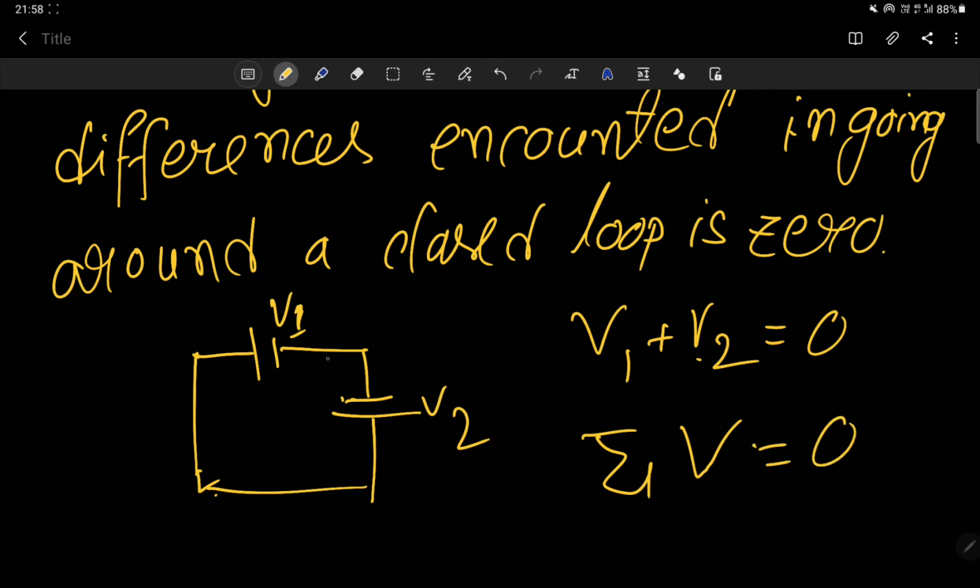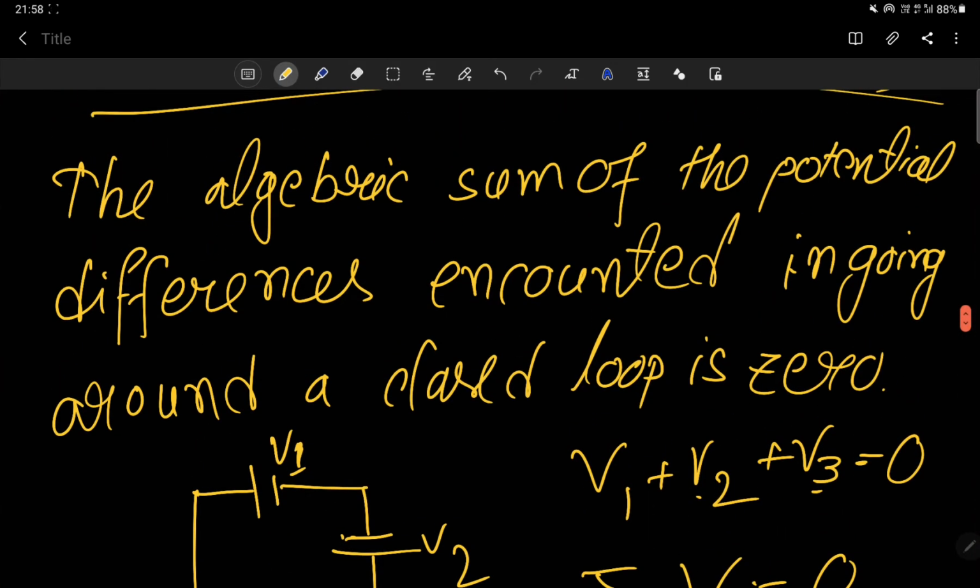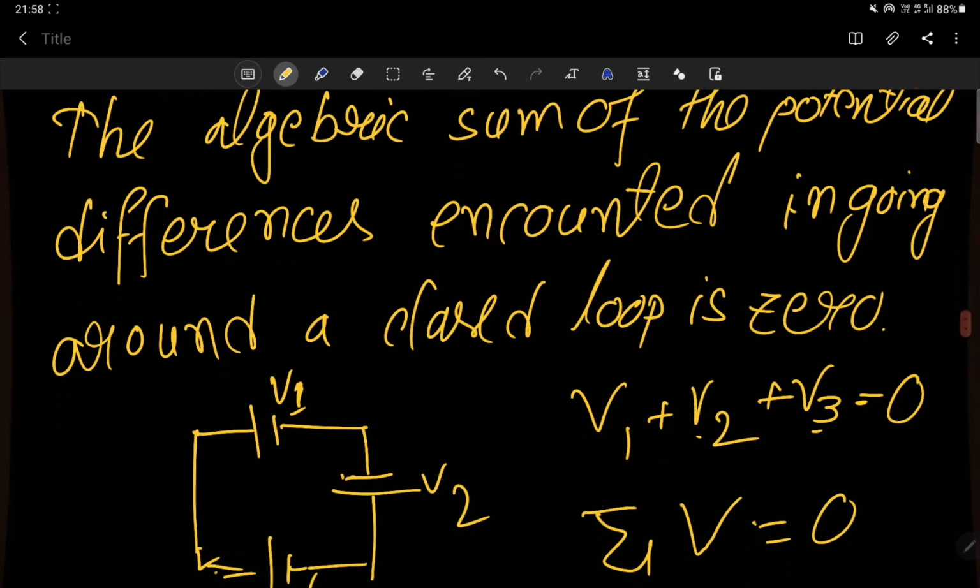In this form you can write that sum over V is equal to 0. Here I have given only two potentials. I have actually shown you only two batteries or potentials, V1, V2. Correct. So there can be another battery which has potential V3. So you can write V1 plus V2 plus V3 is equal to 0. So this is the Kirchhoff second law: the algebraic sum of the potential differences encountered in going around a closed loop is 0.